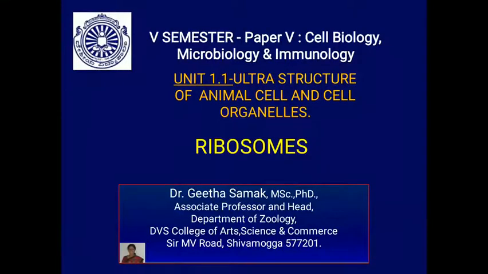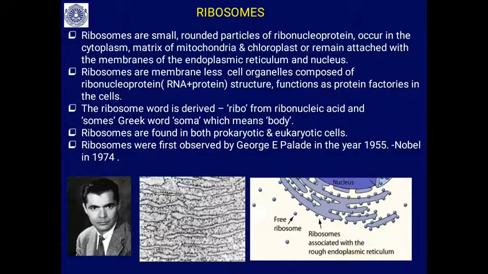Dear students, now I am going to explain another important cell organelle, ribosomes. Ribosomes are small rounded particles of ribonucleoprotein that occur in the cytoplasm, the matrix of mitochondria and chloroplast, or remain attached with the membranes of the endoplasmic reticulum of eukaryotic cells. They also occur in the protoplasm of the prokaryotic cells.